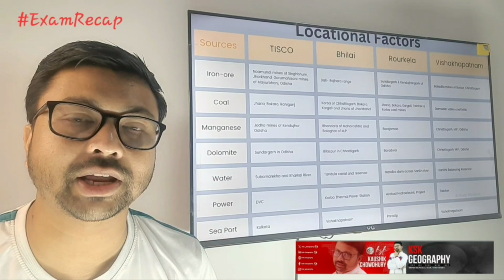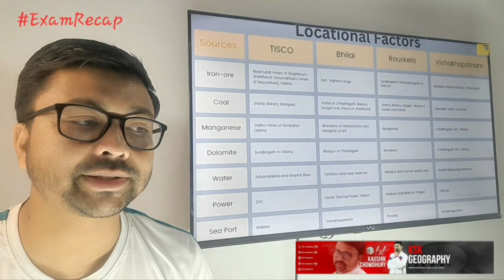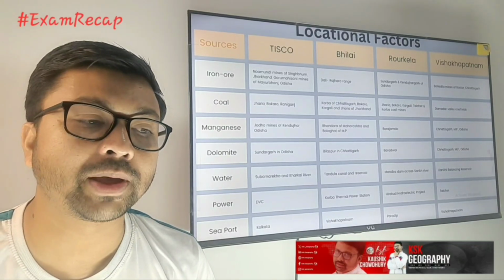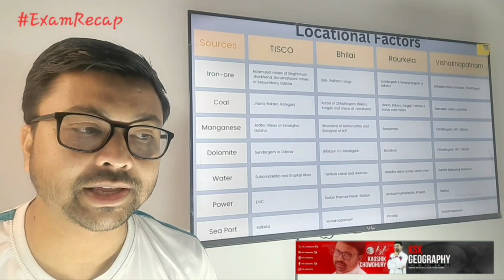These 4 iron and steel industries are there in your syllabus. You need to focus on those things, and in the sources, if you make it in a tabular form like this, you will be able to answer those questions very easily.